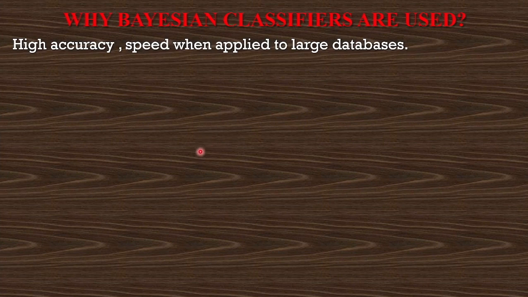All the customer or user details are stored in a huge database. What is a database? Database means data is stored in the form of tables. It will have many tables, and in each table the data is stored about the customers or users. So when you want to find any record from that huge table, if you use the Bayesian classifier method, you can find it with high accuracy and at the highest speed.